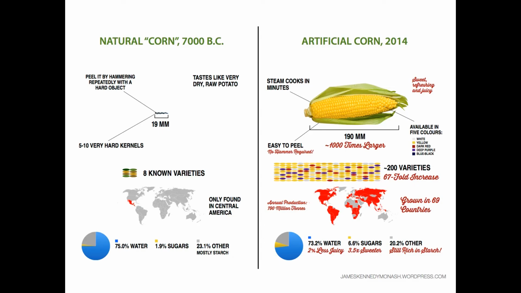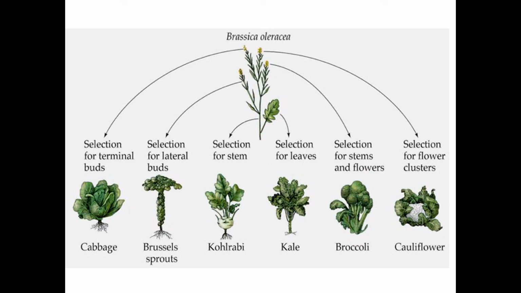An example of this would be how we select crops. For example, natural corn used to be extremely small, and even though it was edible, it wasn't particularly efficient to grow. However, humans have selected for different varieties of corn that are capable of growing in different environments, produce a lot more sugar, and are much larger. Other examples include things like the Brassica family, which produces cabbage, Brussels sprouts, kohlrabi, kale, broccoli, and cauliflower. Each of these vegetables was selected based off the desire of individuals to eat particular parts, be that terminal buds, lateral buds, stem, leaves, stems and flowers, or flowers themselves.